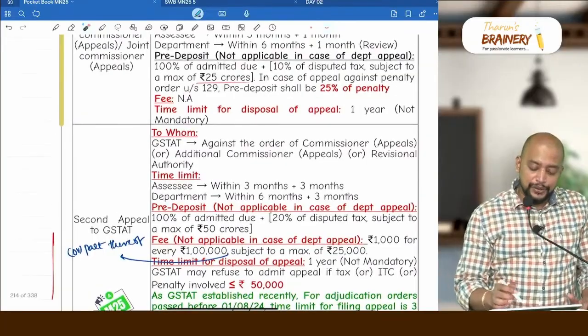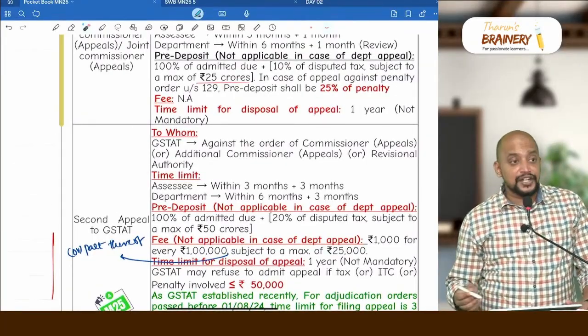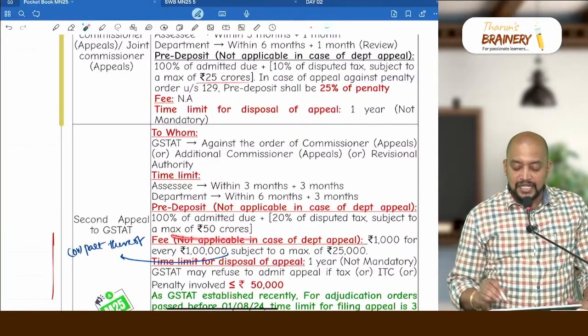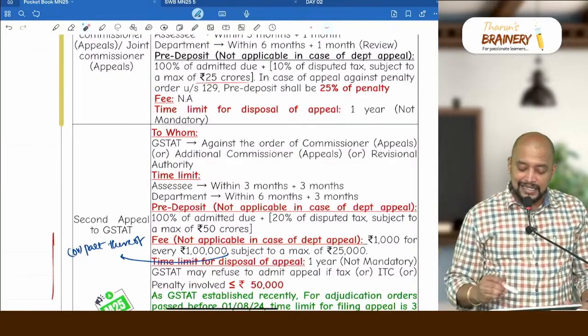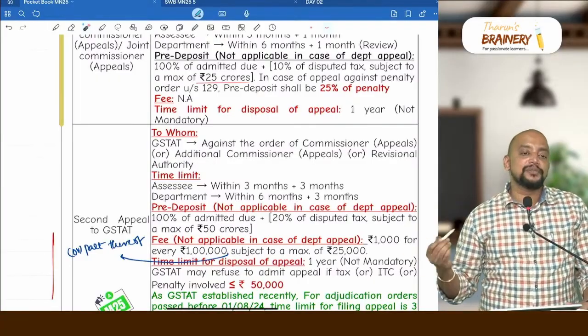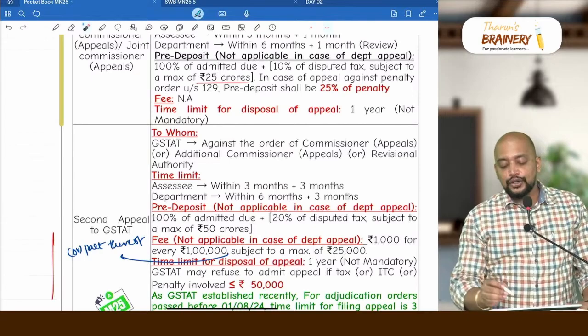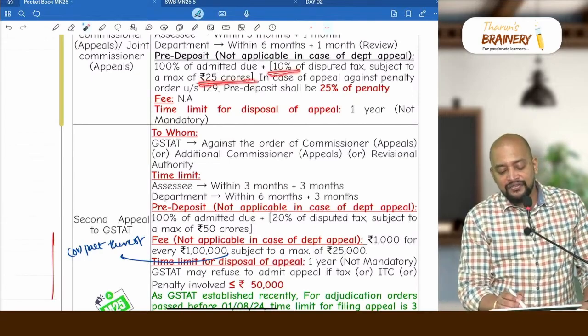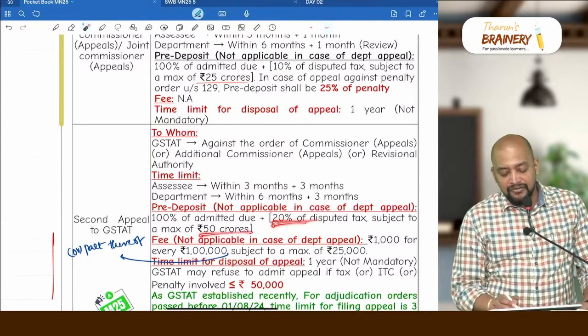100% of the admitted due plus 20% of the disputed tax, subject to a maximum of 50 crores. That is again under CGST. The same amount is payable under SGST. And here you can remember: 10%, 25 crores; double, 20%, 50 crores.